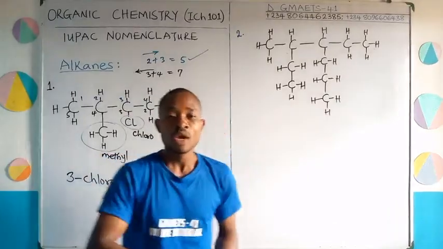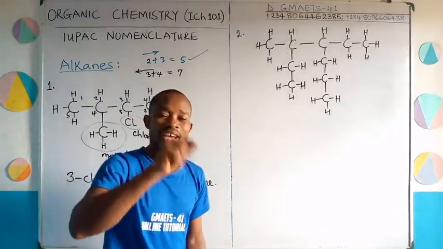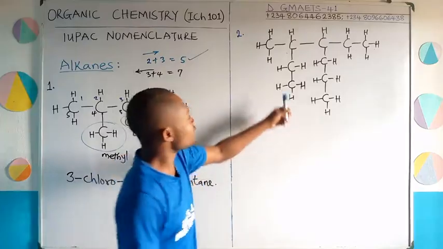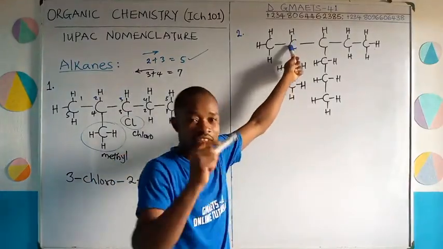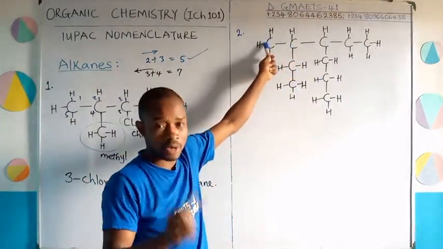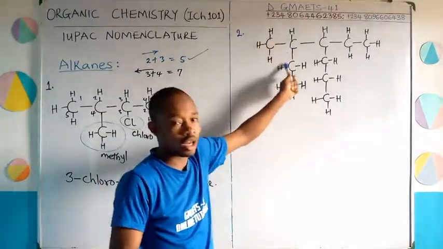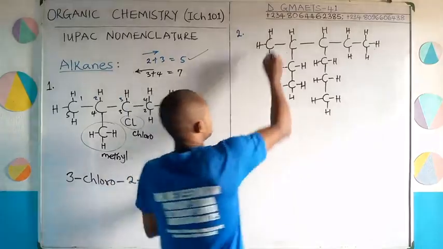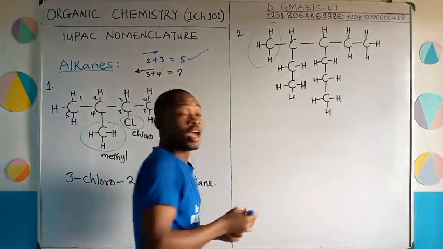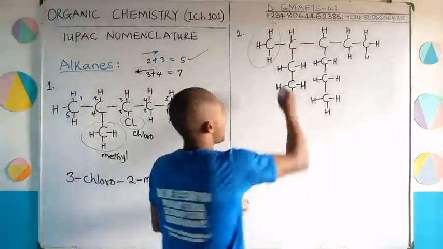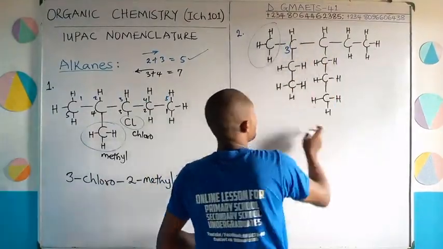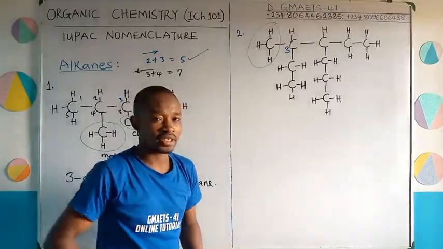In the case of alkanes, what will guide us, as a reminder, because I said in instruction number 1, is where you cite your attachment first. If you count from here, 1, 2, 3, on the 3rd carbon atom, you see your attachment. Remember, I did not count this among the longest carbon chain, so it is an attachment. Let me circle it. Let me just take note of it. Are you following? So on the 3rd carbon atom, counting this way, you have your attachment cited.